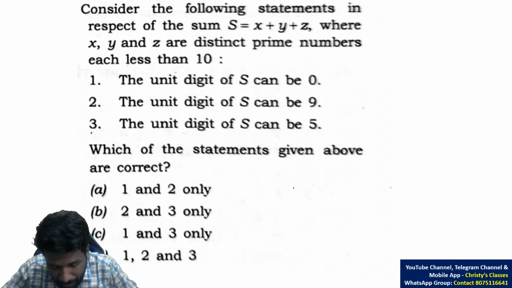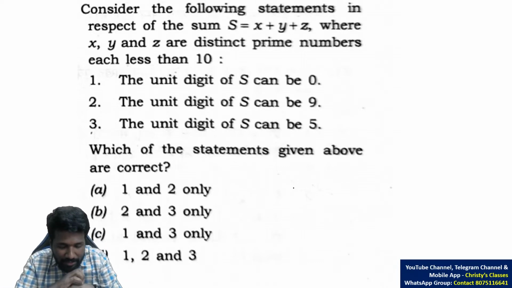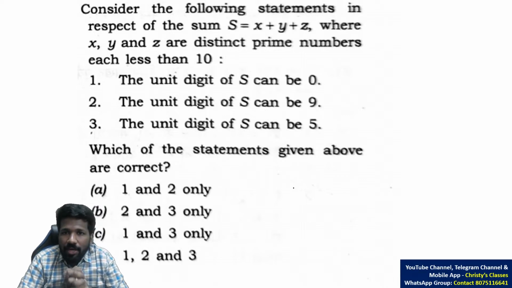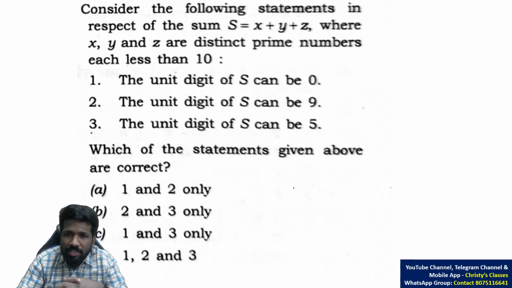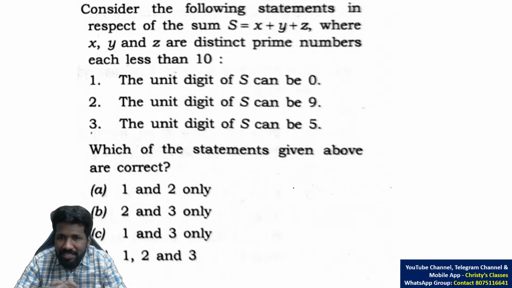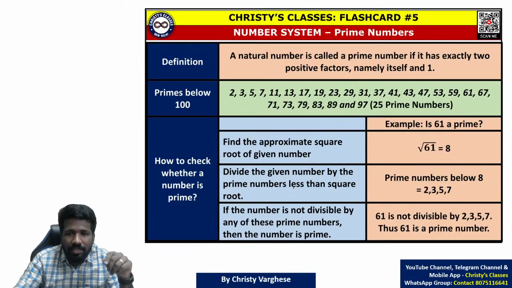Okay, we need to complete 20 questions, so I'll go a little faster. This question I will start explaining. Consider the following statements in respect of the sum S is equal to x plus y plus z, where x, y, z are distinct prime numbers, each less than 10.